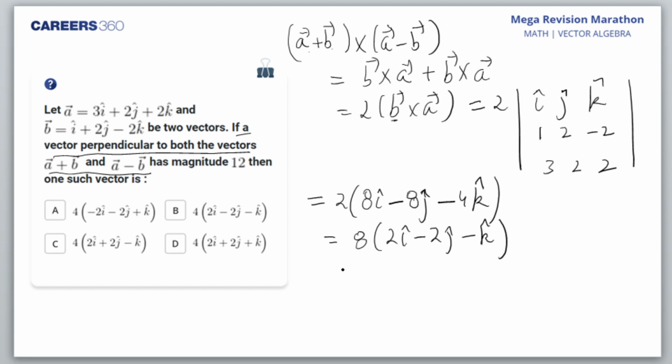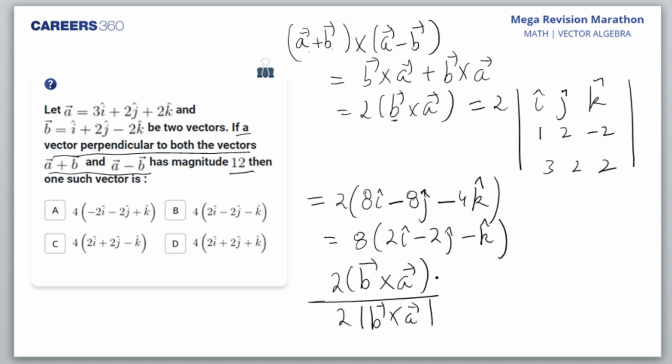So what would it be? Unit vector. It would be, why? Because perpendicular to it I want a vector which has a magnitude 12. So B cross A upon 2 mod B cross A. Am I right? So 2B cross A is 8 times 2i cap minus 2j cap minus k cap.